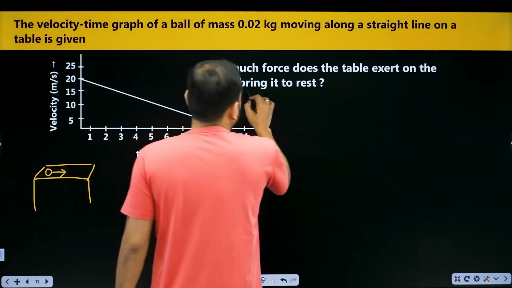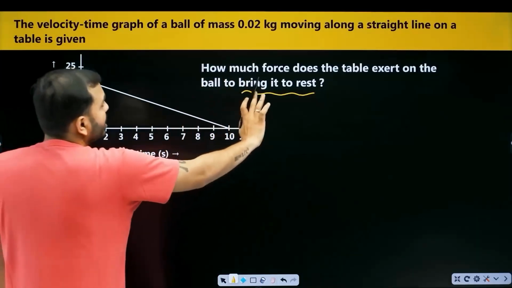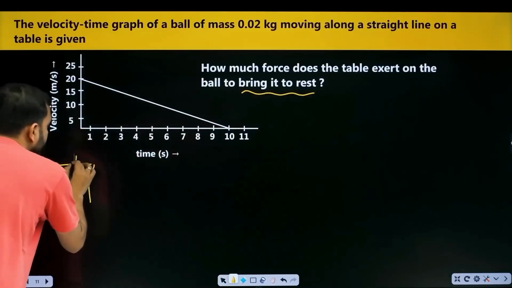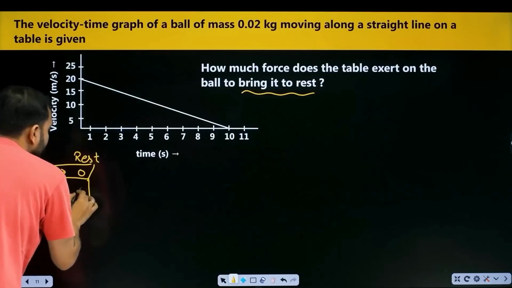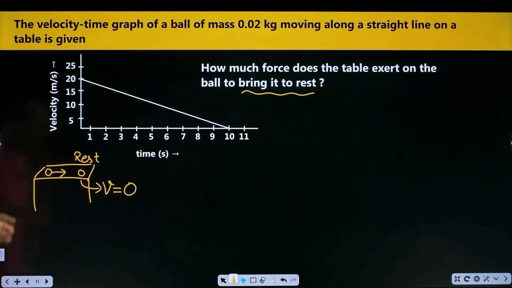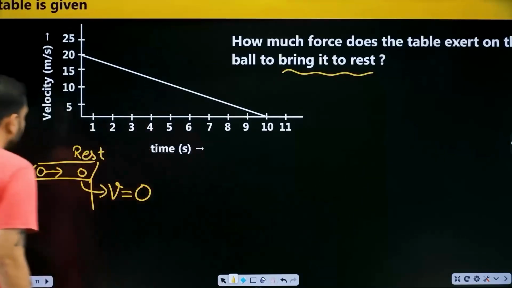Moving. What happened? Bring it to rest. Finally, it stopped. The question said: how much force does the table exert on the ball to bring it to rest? So finally it came to rest. It's at rest, which means the final velocity is how much? 0. Finally it stopped, yes or no? So its final velocity will become 0.